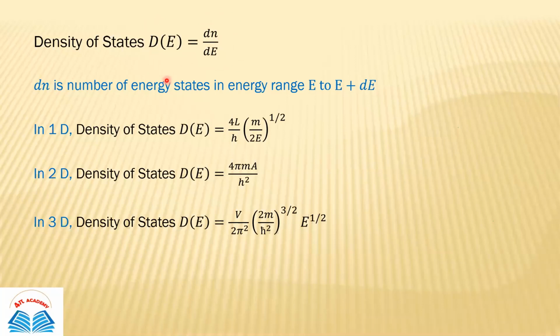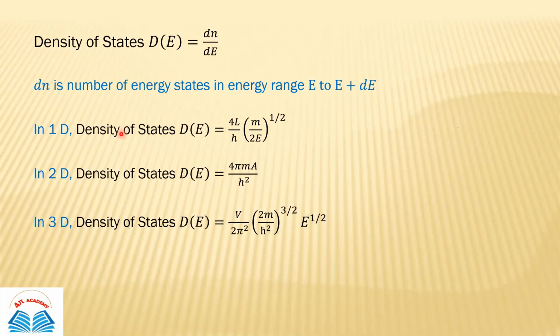There will be different dimensions for this: the potential energy box will be 1D, 2D, and 3D. Based on these three dimensional systems, we can calculate the density of states.